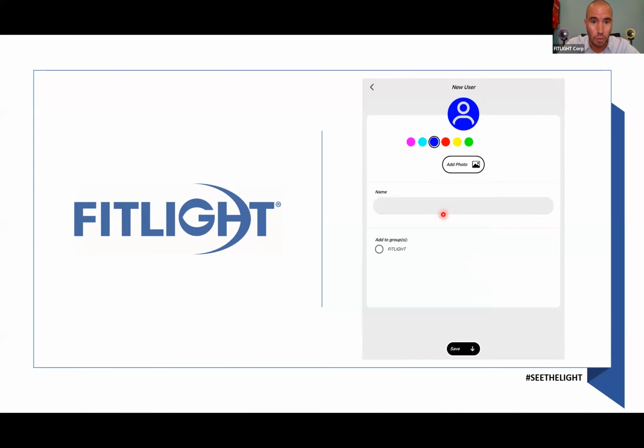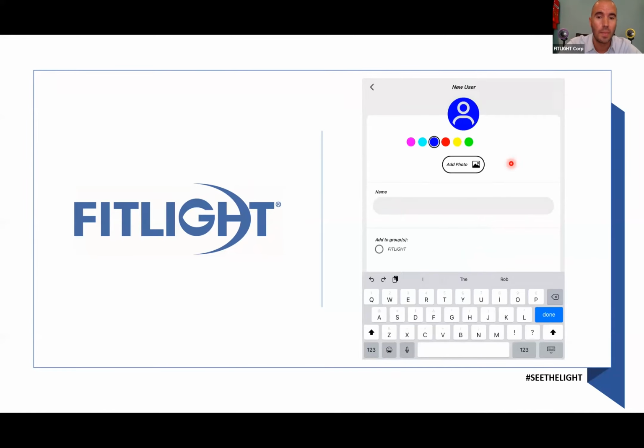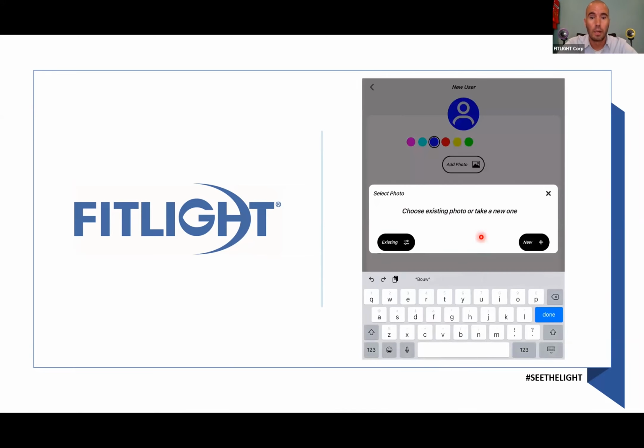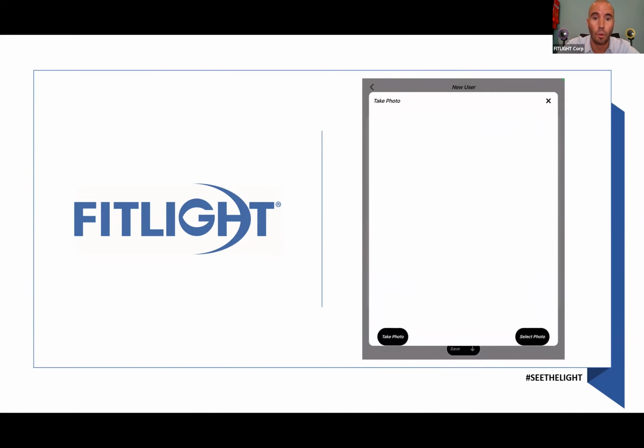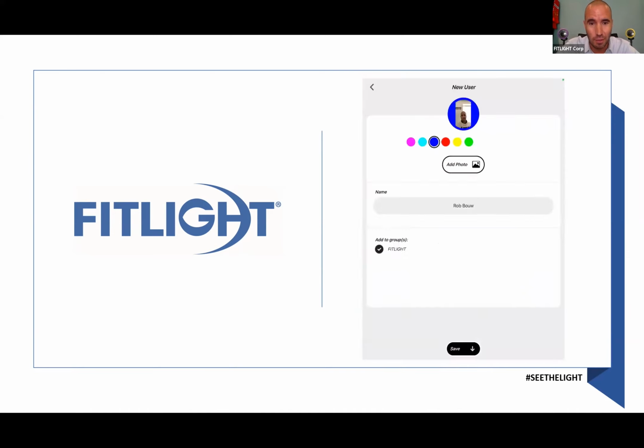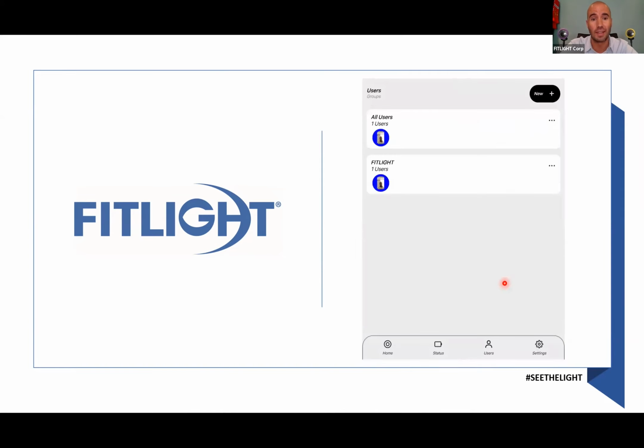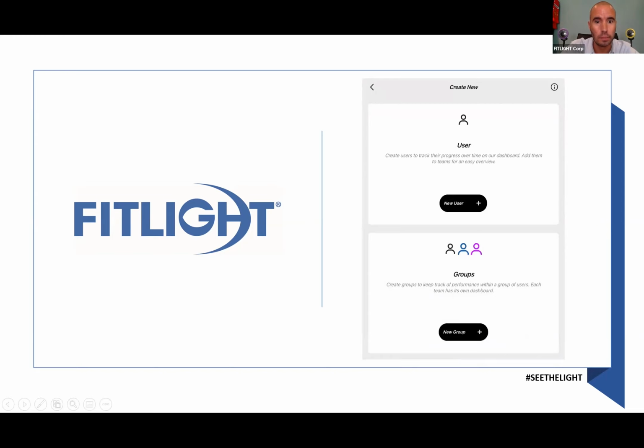When I hit new user, I type in my own name. I can actually take a picture. I can add a different color, and I can also assign them to a group that I just created, as you see me doing right here. I can choose from any existing picture on my device, or make a selfie, as I did right there. It's terrible. And now we're going to hit save, and I added myself as a user. So now I can start collecting data for myself. All right, let's go to the next slide.